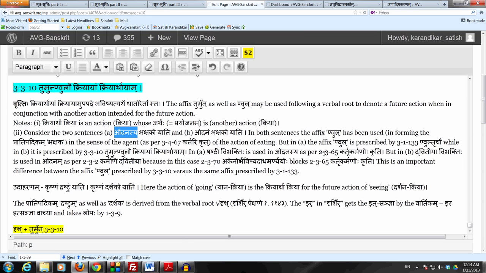So this is how we can recognize which type of nul is being used. The form is the same, bhakshakah, bhakshakah. But look at the object of the action, see what vibhakti it has taken, and that is a way to differentiate between one nul, one affix nul, and the same affix nul in a different sense.